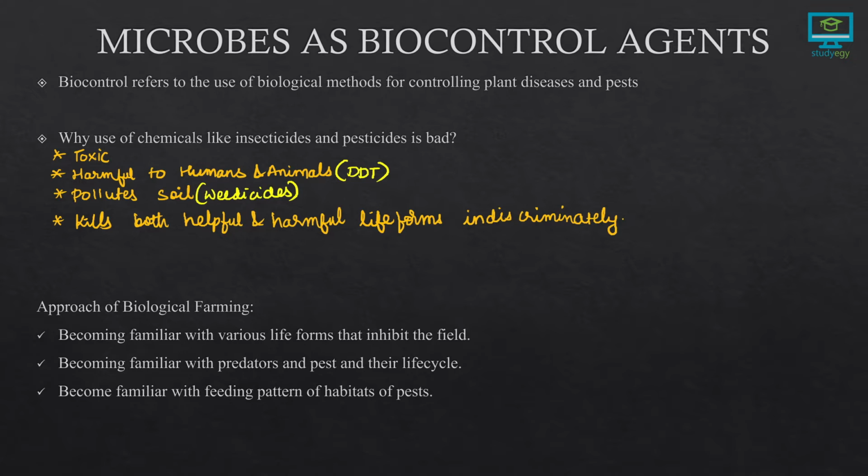Now here we have the approach of biological farming. So what are the approaches of biological farming? Let's see them. One, becoming familiar with various life forms that inhabit the field. Two, becoming familiar with predators and pests and their life cycle. This point is important because if we know their life cycle, then we can find a solution such that we cannot let the life cycle continue. Next, becoming familiar with the feeding pattern and habitats of pests.